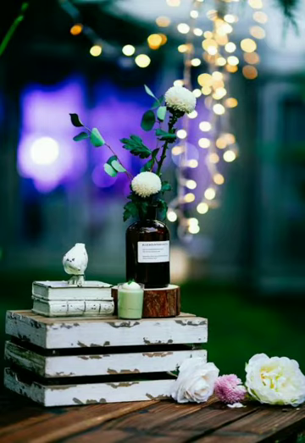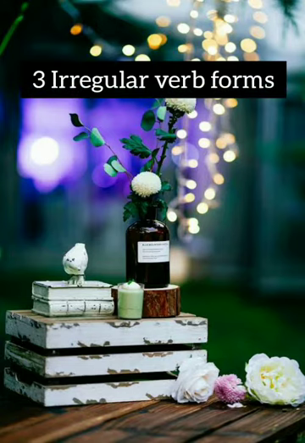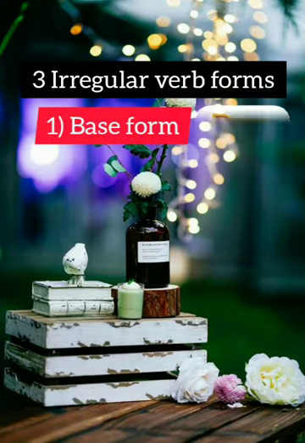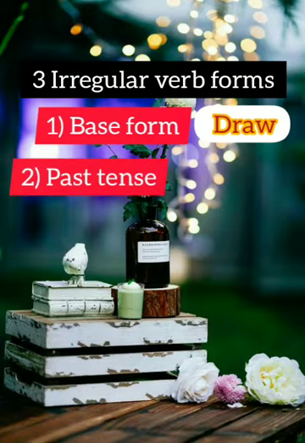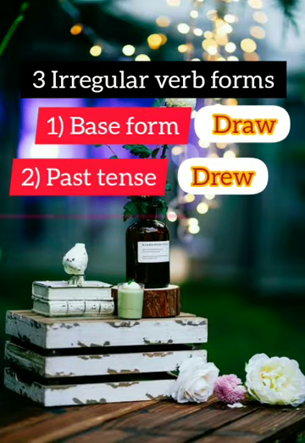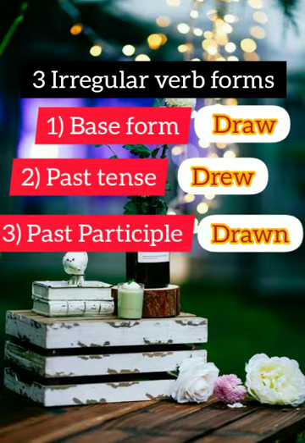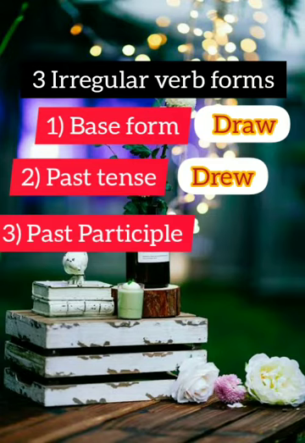And children, don't forget, there are basically 3 irregular verb forms in English. That is the base form, example, draw. The past tense, drew. The past participle, drawn. We'll be learning all these in detail in the coming classes, okay?